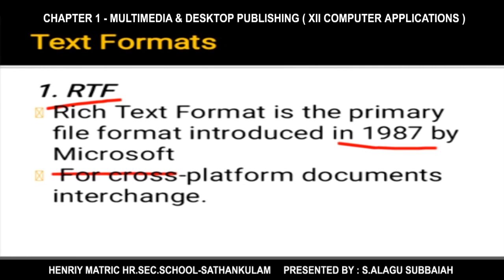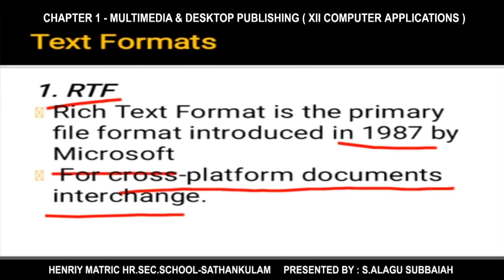RTF is used for cross-platform document interchange. That is, the text format is read by all word processors, and we can also convert the format of RTF. So that is the RTF format.